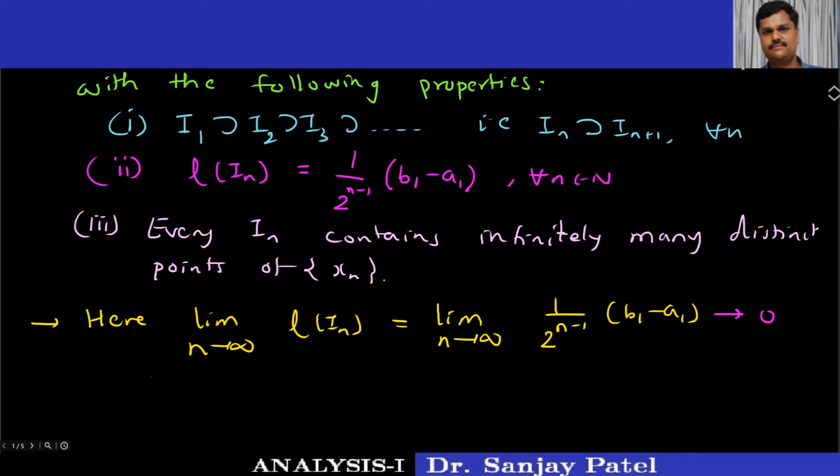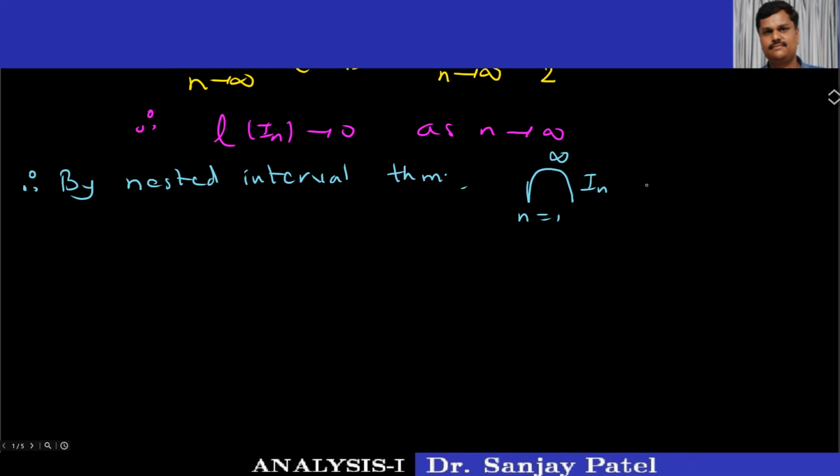So we can apply the nested interval theorem here, because this sequence of intervals satisfies all the conditions. So I can say by nested interval theorem, the intersection of all these intervals In from 1 to infinity is equal to the singleton set {x}, for some x belongs to R. So there exists some real number x such that the intersection of In is equal to {x}.